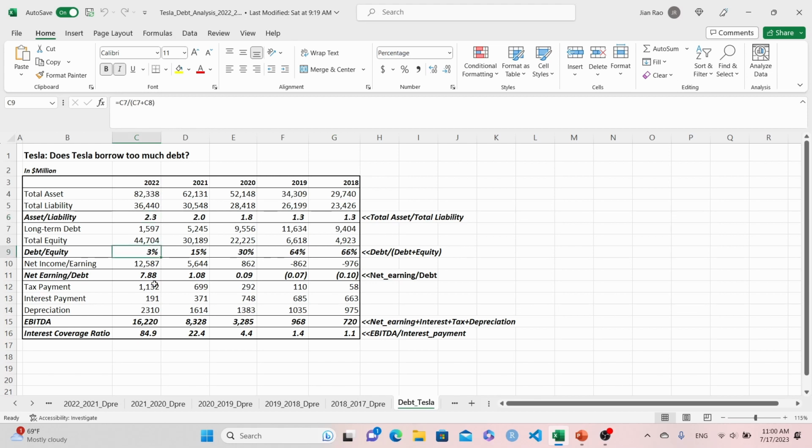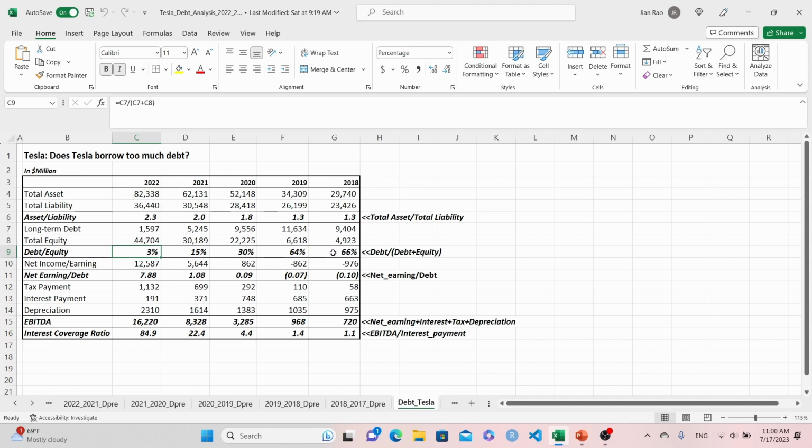Next, let's look at the debt to equity ratio. We talked about this in our prior videos. This tells us a company's invested capital structure. The 3% here means that for every $1 of invested capital of Tesla, 3 cents comes from long-term debt, and 97 cents comes from total stockholder equity.